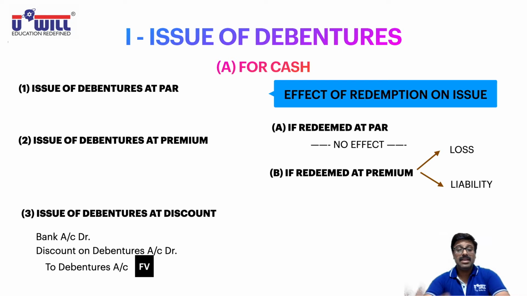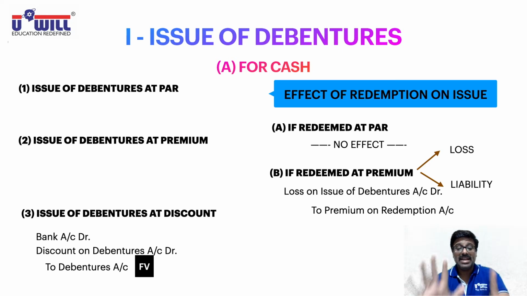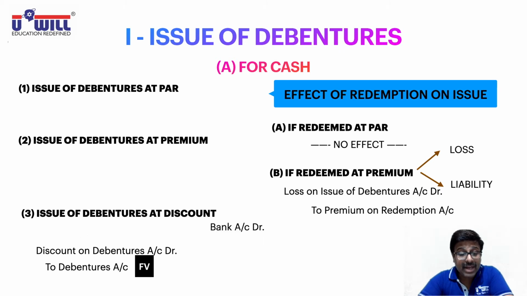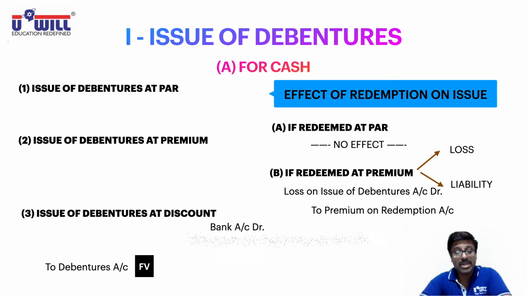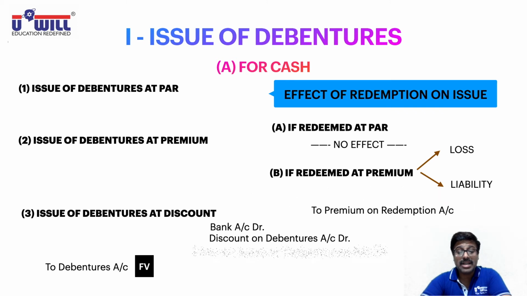And lastly, the sixth situation. Look at the left side, issue of debentures at discount, and look at the right side, redeemed at premium. So issued at discount, redeemed at premium. Now on the left side, which accounts are debited? Very first, bank account debit, so here we get bank account debit. Then again on the left side there is one more account debit, discount on debentures account debit. Look at the right side, we have loss on issue of debentures account debit, so that will also be debited.